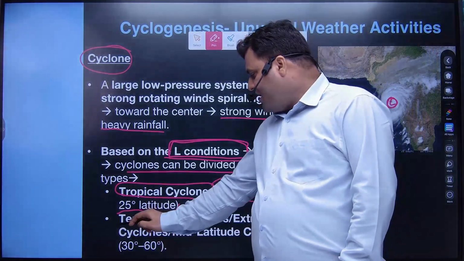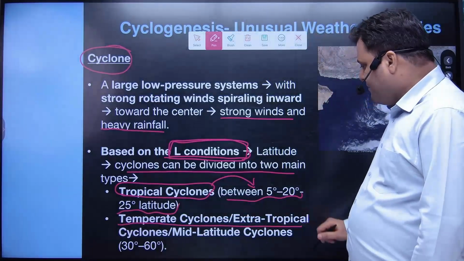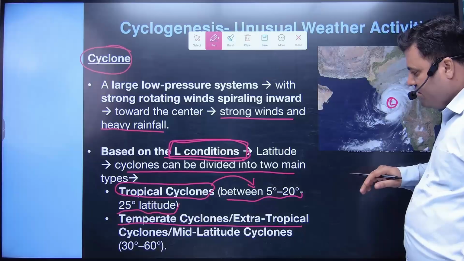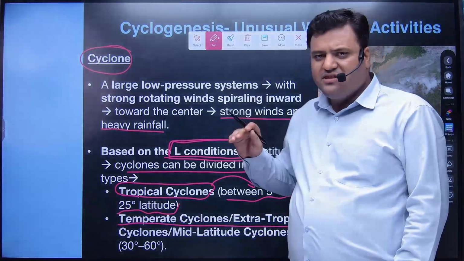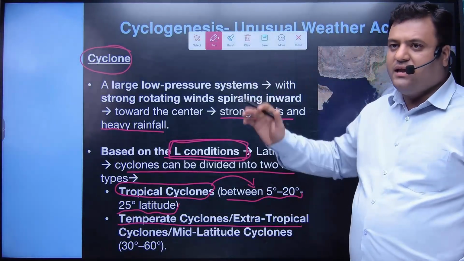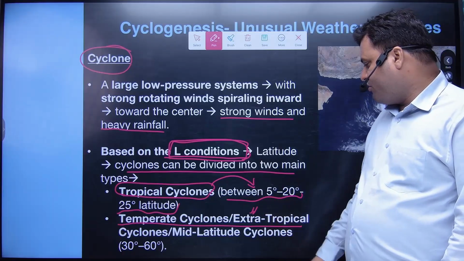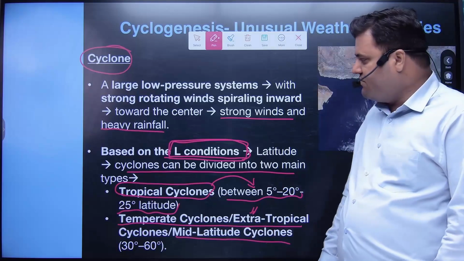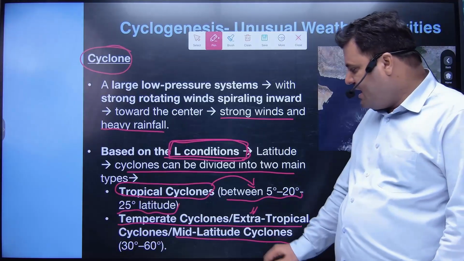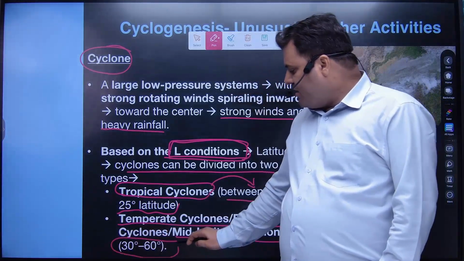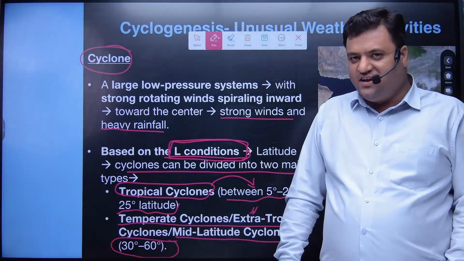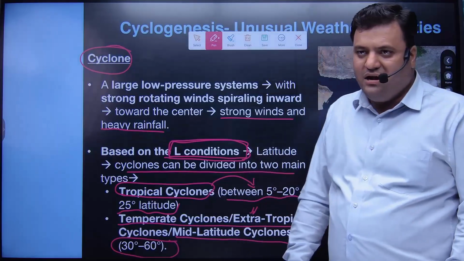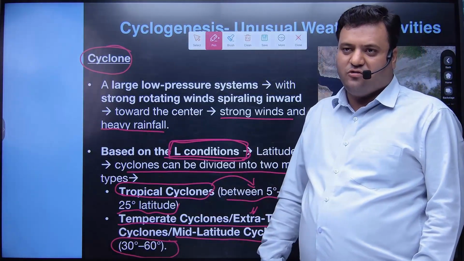Contrastingly, we have the temperate cyclone. Temperate cyclones are also known as extratropical, as they form outside the tropical areas, so they are called extratropical cyclones. They are also called mid latitude cyclones whenever we have a low pressure phenomenon at this latitude, in between 30 to 60 degree latitude. We will have temperate cyclone, mid latitude cyclone, or extratropical cyclone.